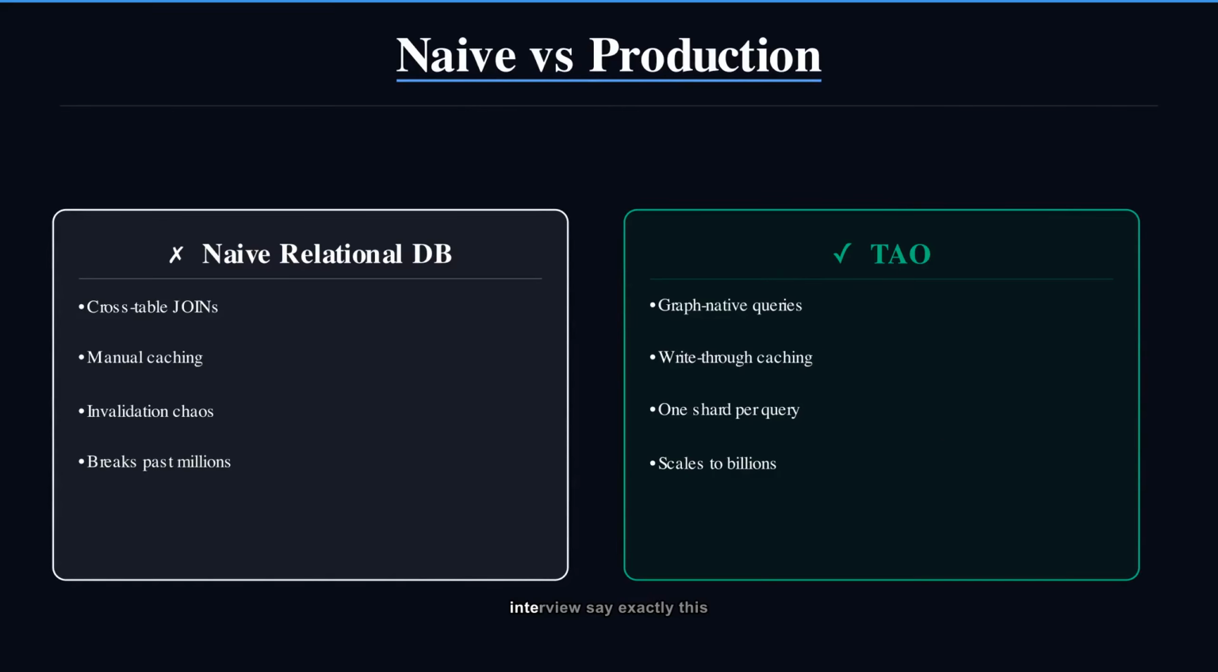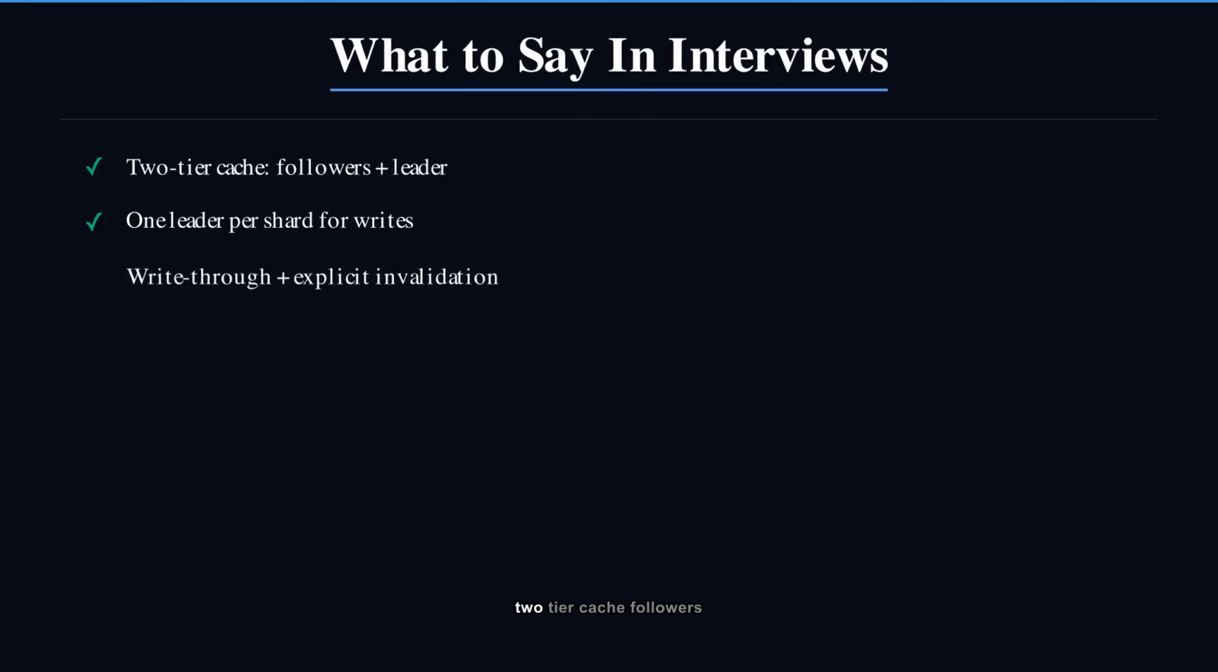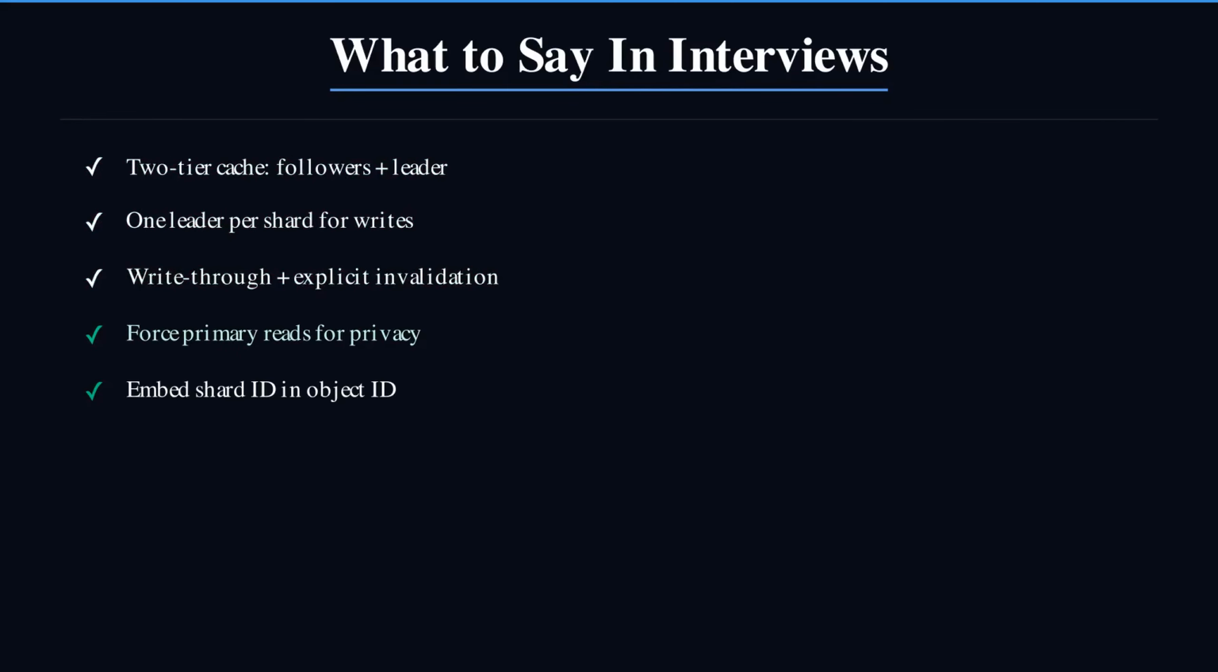In your next system design interview, say exactly this. For read-heavy graph data, I'd use a 2-tier cache, followers for reads, 1 leader per shard for writes, with write-through invalidation, routing only consistency-critical reads to the primary. That sentence alone signals real production experience.